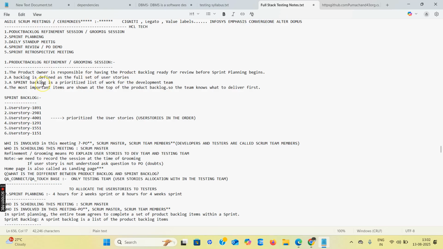Okay, next, sprint backlog means this is the prioritized list. Prioritized list means this one. These all are in order, prioritized user stories. The most important items are shown at the top of the product backlog, so the team knows what to deliver first.